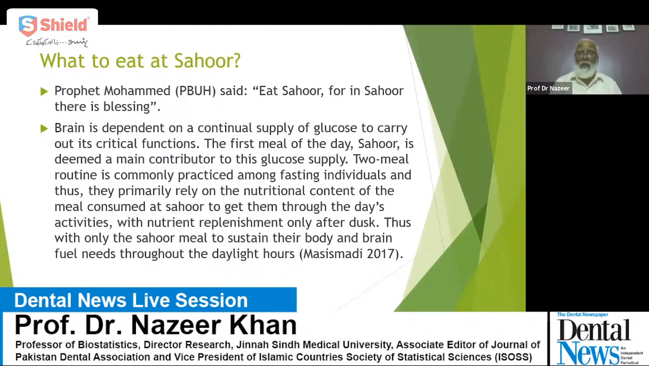But one thing, Messi Medis 2017 said that the brain is dependent on a continual supply of glucose to carry out its crucial functions. The first meal of the day, Sahoor, is deemed a main contributor to this glucose supply. A two-meal routine is commonly practiced among fasting individuals, and thus they primarily rely on the nutritional content of the meal consumed at Sahoor to get them through the day's activities, with nutrition replacement only after dusk. Thus, with only the Sahoor meal to sustain their body and brain fuel needs throughout the daylight hours, our Sahoor should have enough food so that we can sustain the body the whole day.